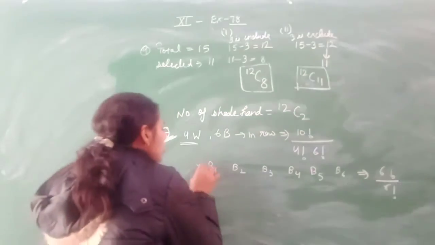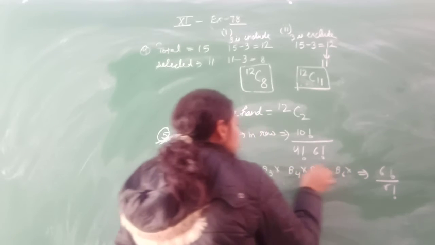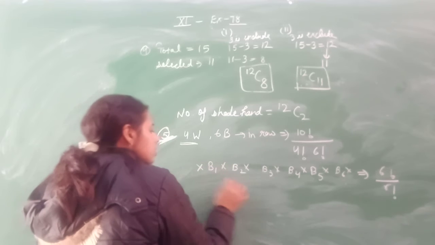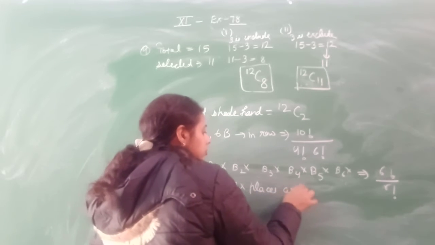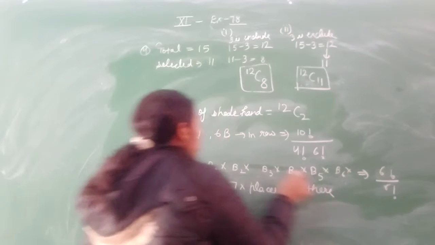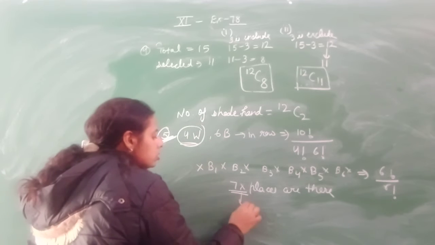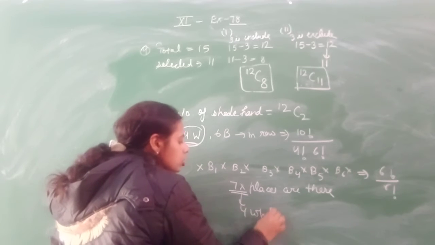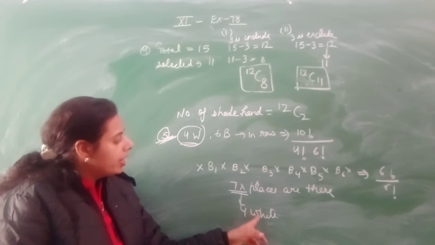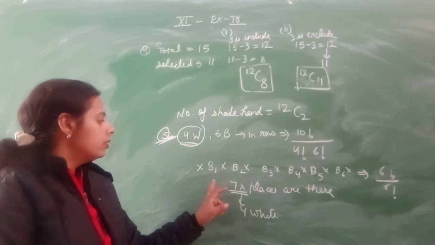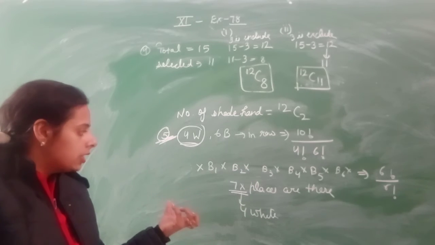And now how many gaps do you have here? 1, 2, 3, 4, 5, 6, 7. There are 7 cross places, and you have to select these cross places for the white balls. The 4 white balls should be placed here so that no 2 white balls stay together.